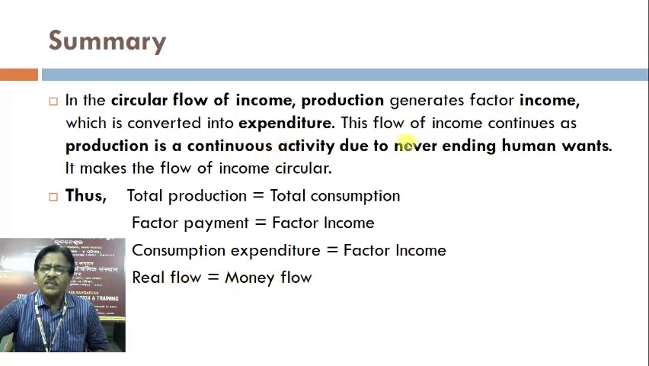I emphasize here that this flow of income continues as production is a continuous activity. Why is production a continuous activity? Because human wants are never ending. We always want, so we need. And when we need either a good or a service, where will it come from? It will come from the production unit. So the production unit will continue to produce. So production is a continuous activity.